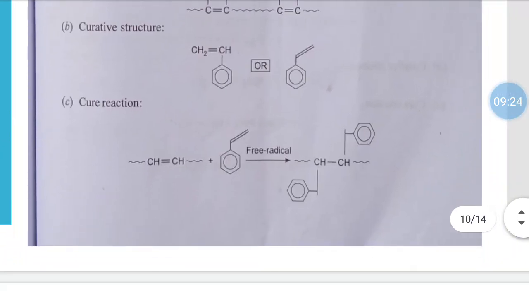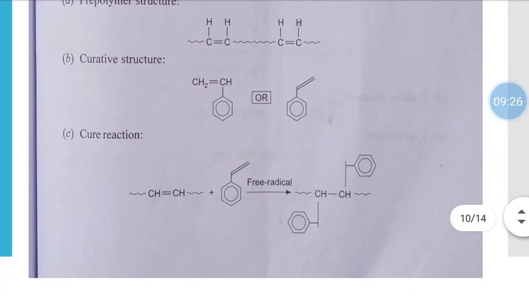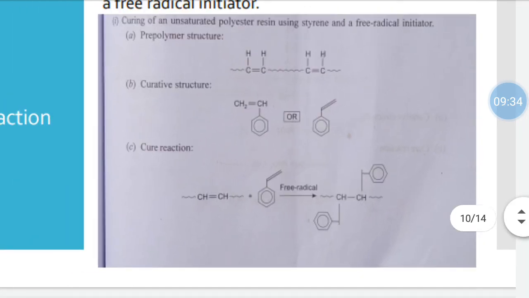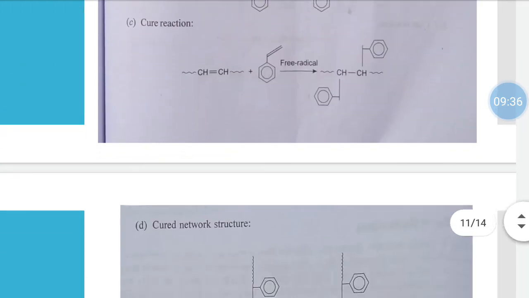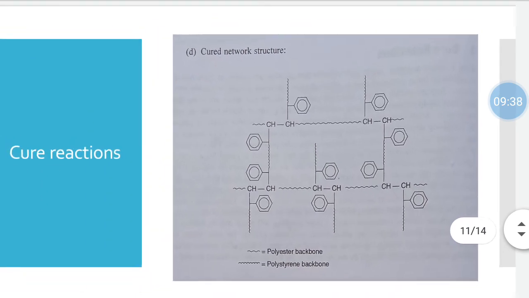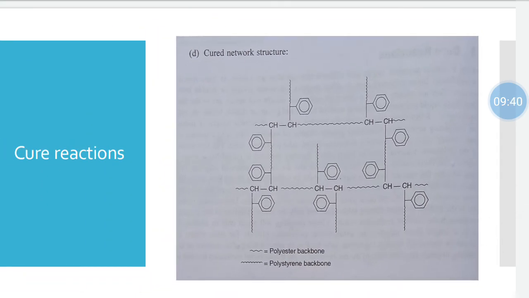That is, the polyester with pendant styrene groups is obtained, and this will continue in a chain-like reaction to give a cured network structure like this. Okay, then we get a cured network structure like this.